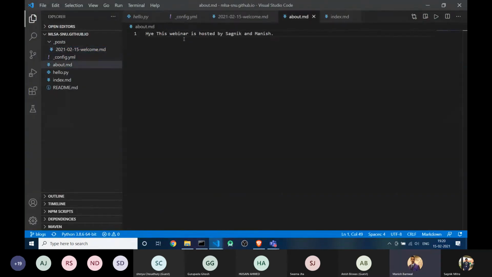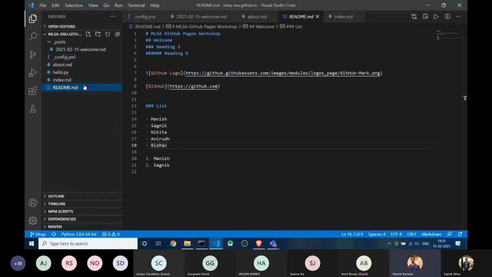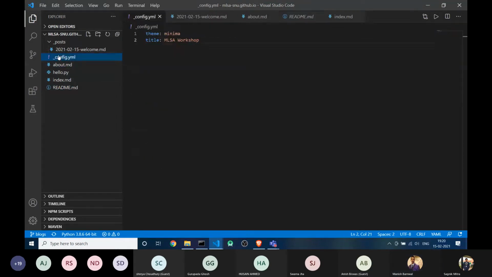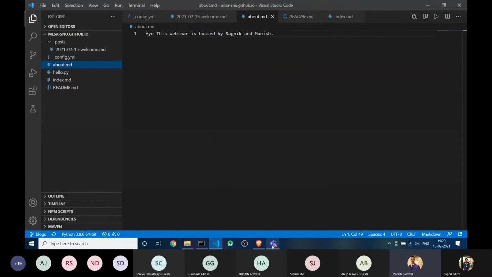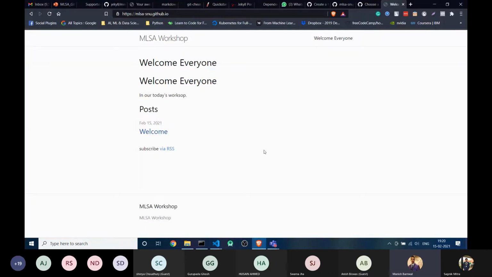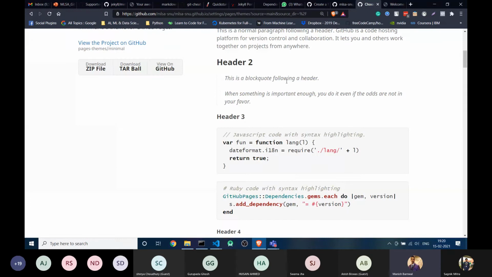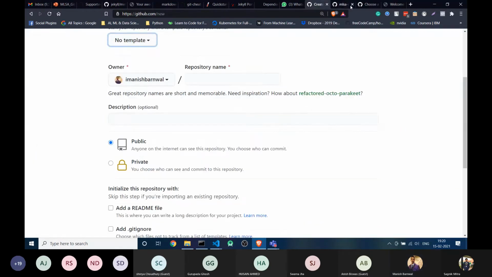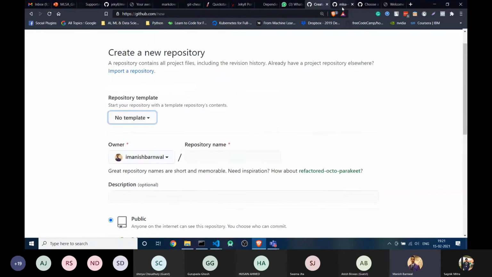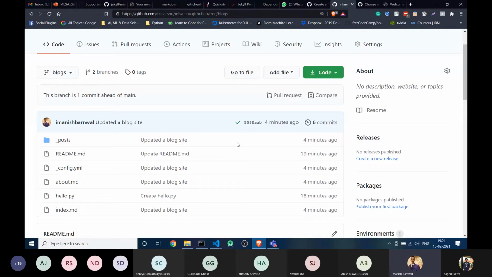I think the about page, where did it go? Let me check if it's updated properly. Okay, so I'm missing something in the config.yaml. No problem, we'll fix it.